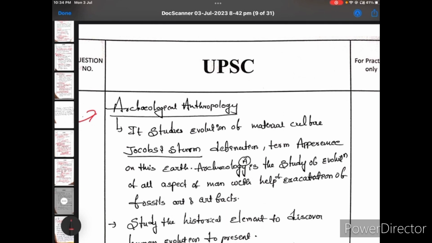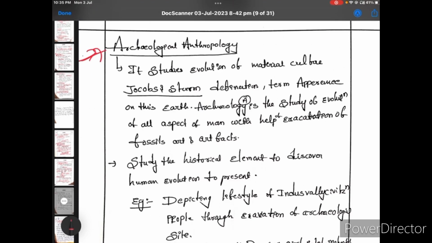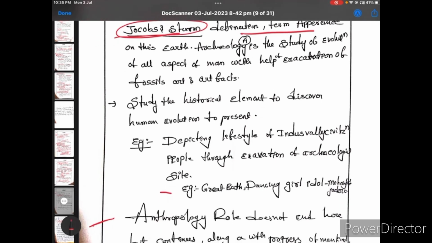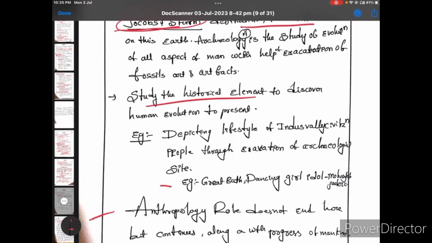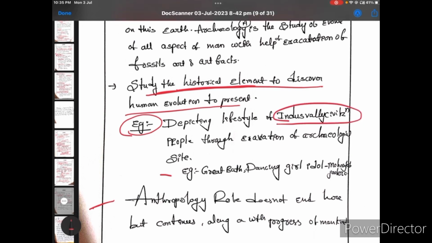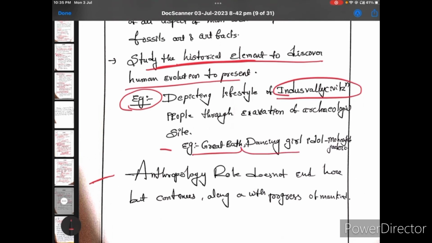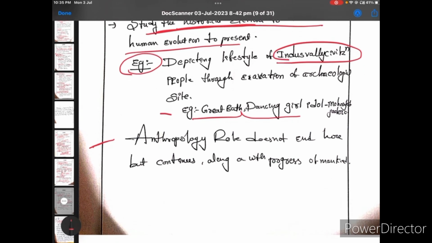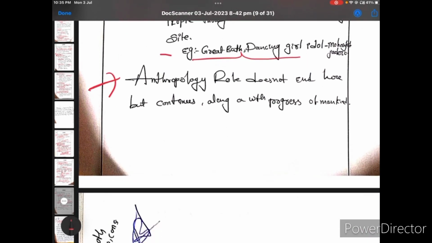Archaeological anthropology. I used the definition of Jacob String. Write the definition, and how archaeological anthropology is relevant. It studies the historical elements and discovers human evolution to the present. I gave an example: the Indus Valley civilization, the Great Bath, the Dancing Girl. This is how we know the information, because of archaeological anthropology, and then I gave the conclusion.